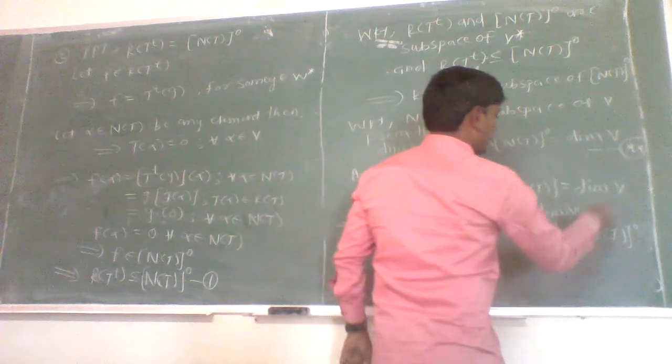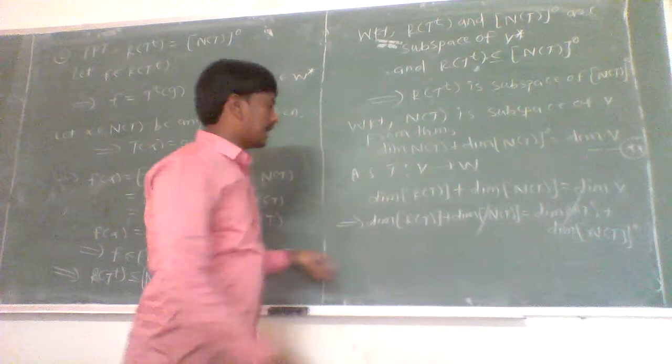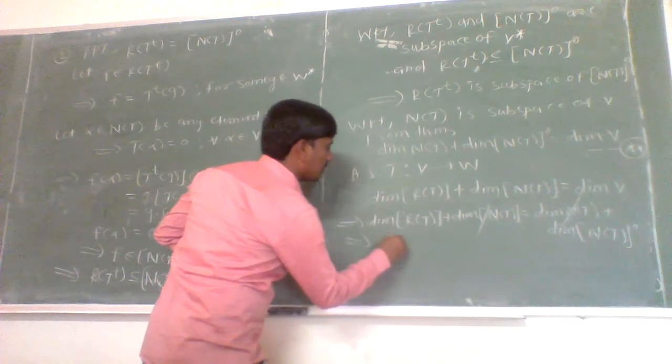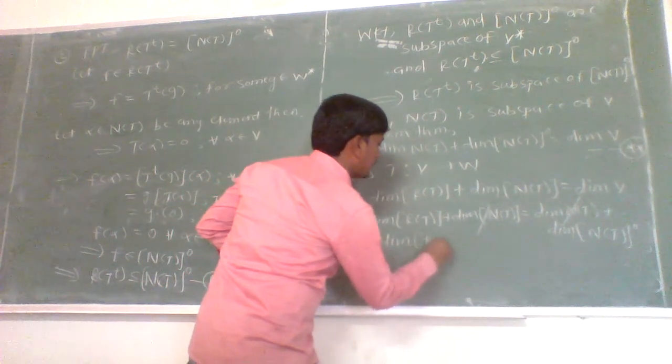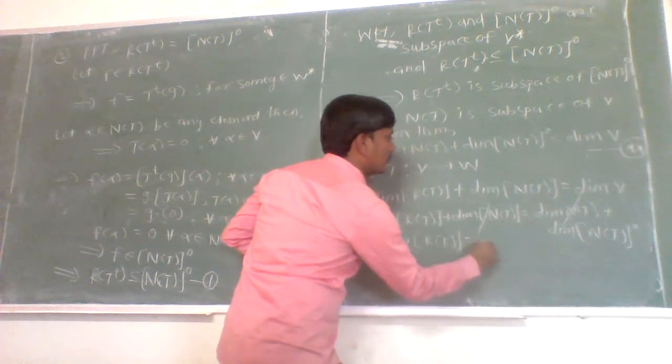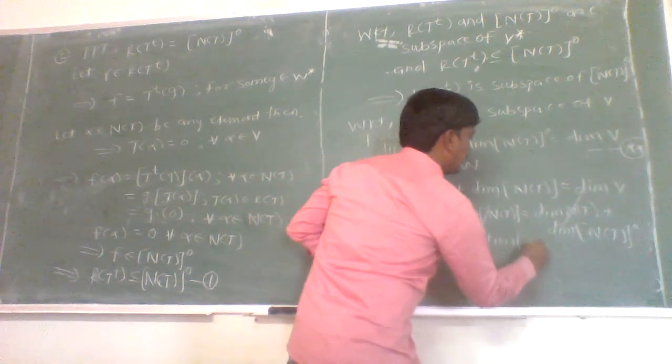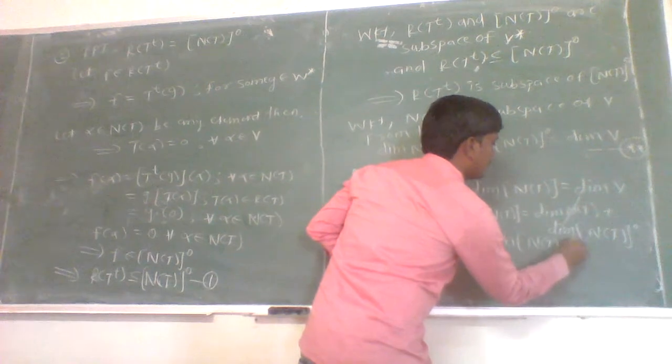So the dimension of the null space of T cancels on both sides, which implies the dimension of the range space of T is equal to the dimension of the annihilator of the null space of T.